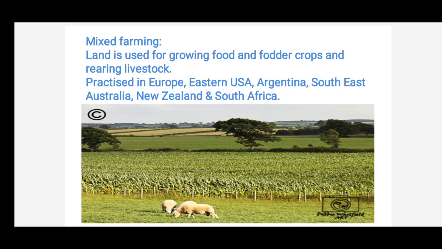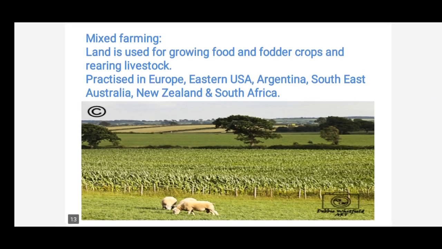Some part of the land is spared for growing food grains like wheat or maize, some land for growing fodder for the animals, like different varieties of grasses, and some area for rearing livestock. In that way they do mixed farming. This kind of farming is practiced in Europe, Eastern USA, Argentina, Southeast Australia, New Zealand, and South Africa, children.